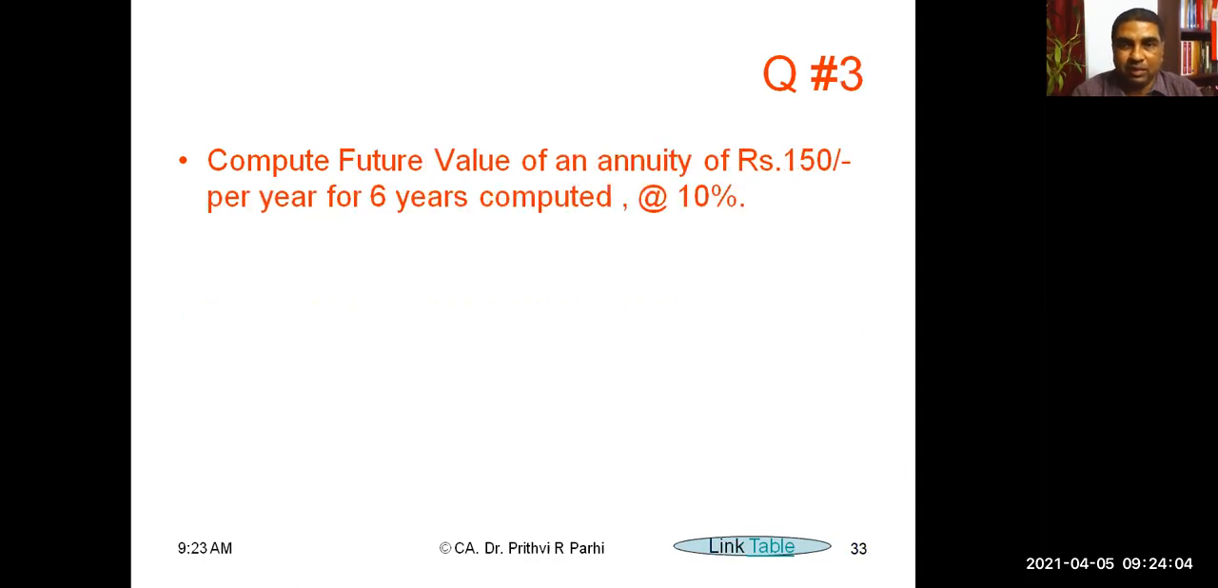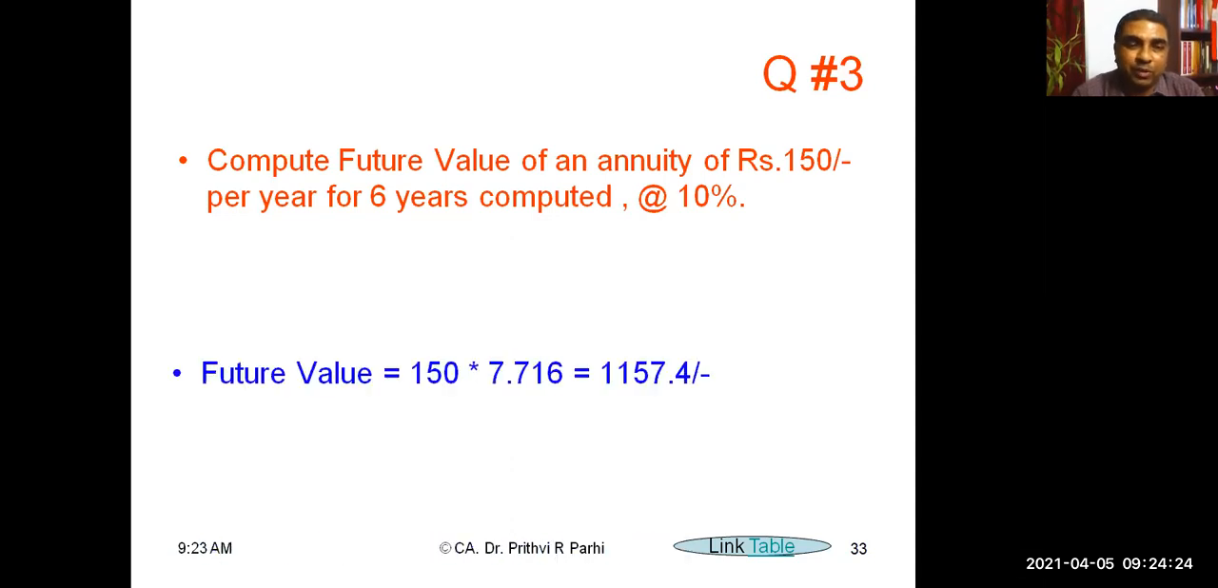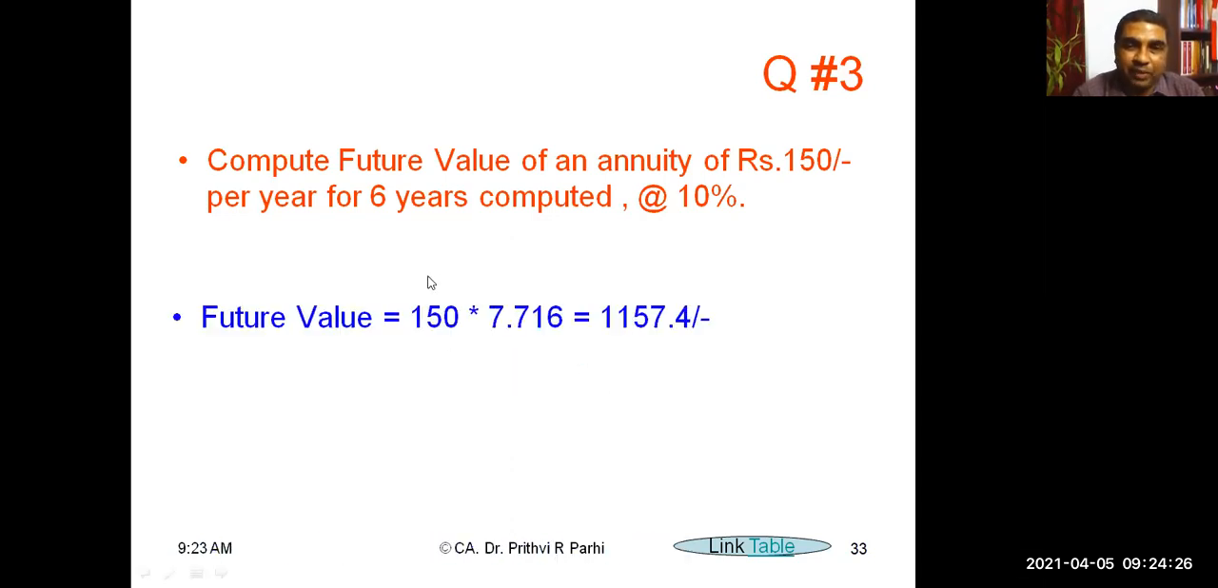Third question: compute the future value of an annuity of rupees 150 per year for 6 years, compounded at 10%. So, future value of an annuity. Since the question is silent, we have to assume this is an ordinary annuity. In case of an ordinary annuity, what you have to do? Annuity is 150 into, the question is asking for the future value factor, the future value annuity factor. Don't select the future value single sum factor here.